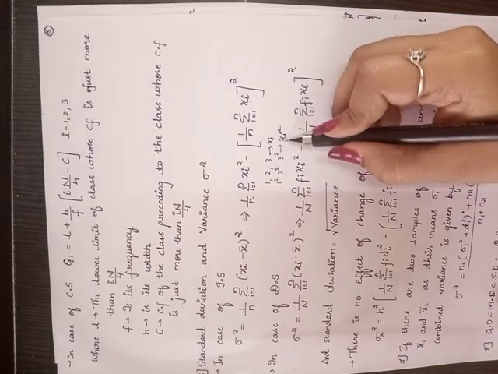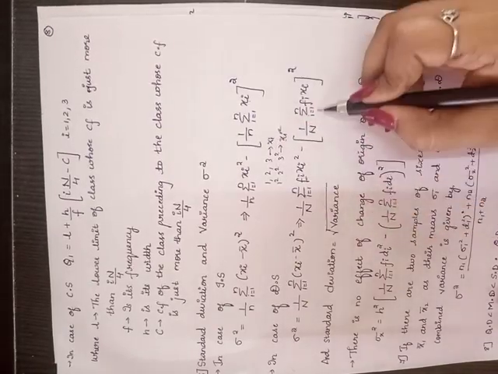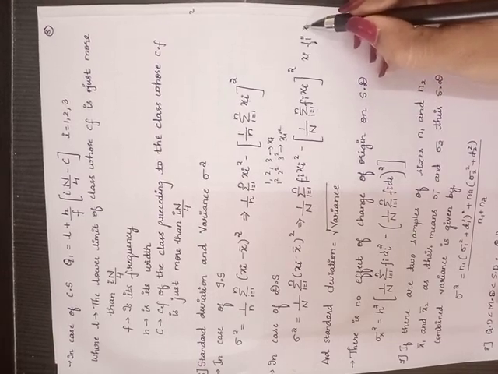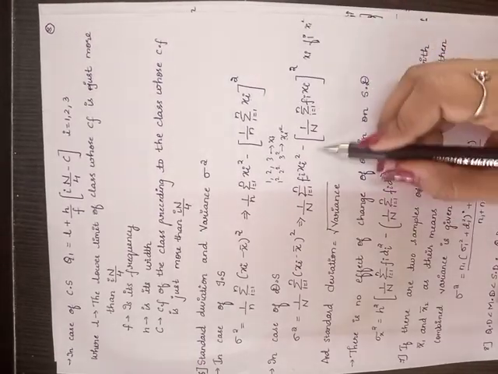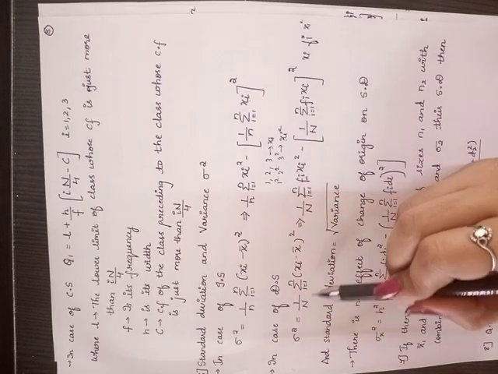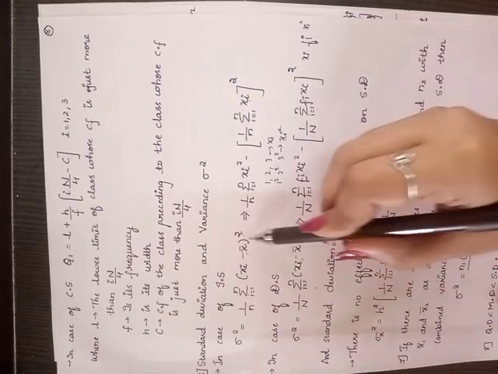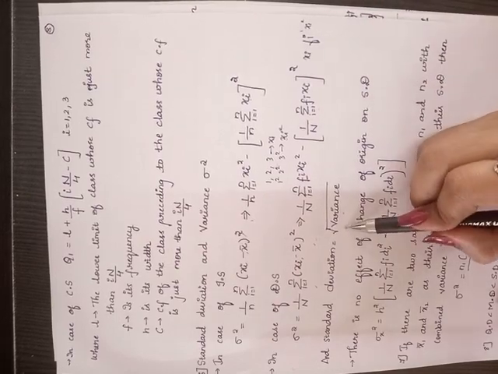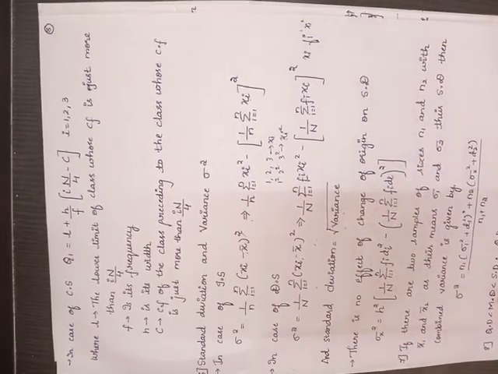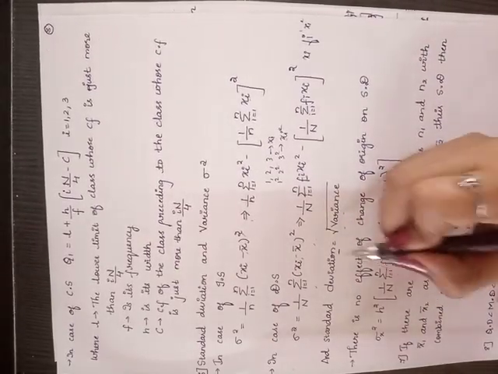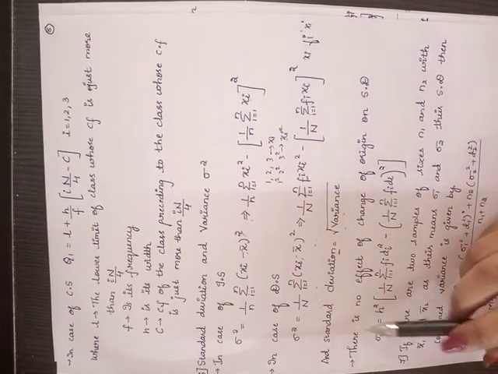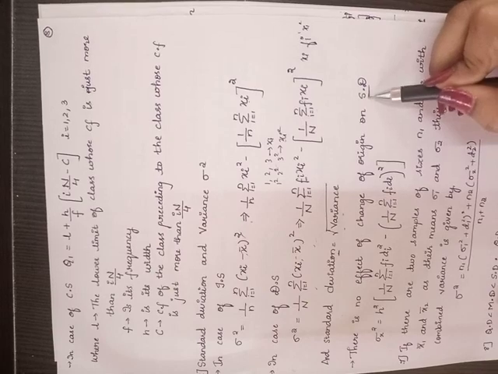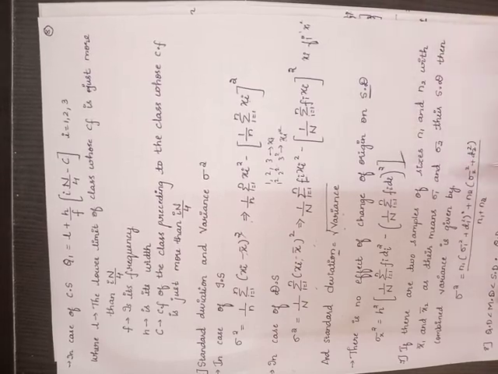In this case observation as well as frequency will be given, that is xi and fi. So you will find xi square in this condition and later substitute the values. This is for variance. Hope this formula is clear. And standard deviation is nothing but the square root of the variance. Next one. There is no effect of change of origin in case of standard deviation, so it will remain the same.